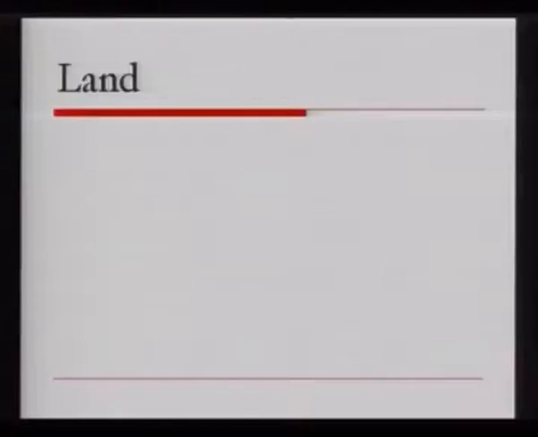Out of these 4, we can also classify them as production factors related to human beings, also known as human resources. These are entrepreneurship, supplied by some human being, and labor, the persons who are working for the production activities. The other 2 factors, land and capital, are non-human in nature. So we'll discuss land first.